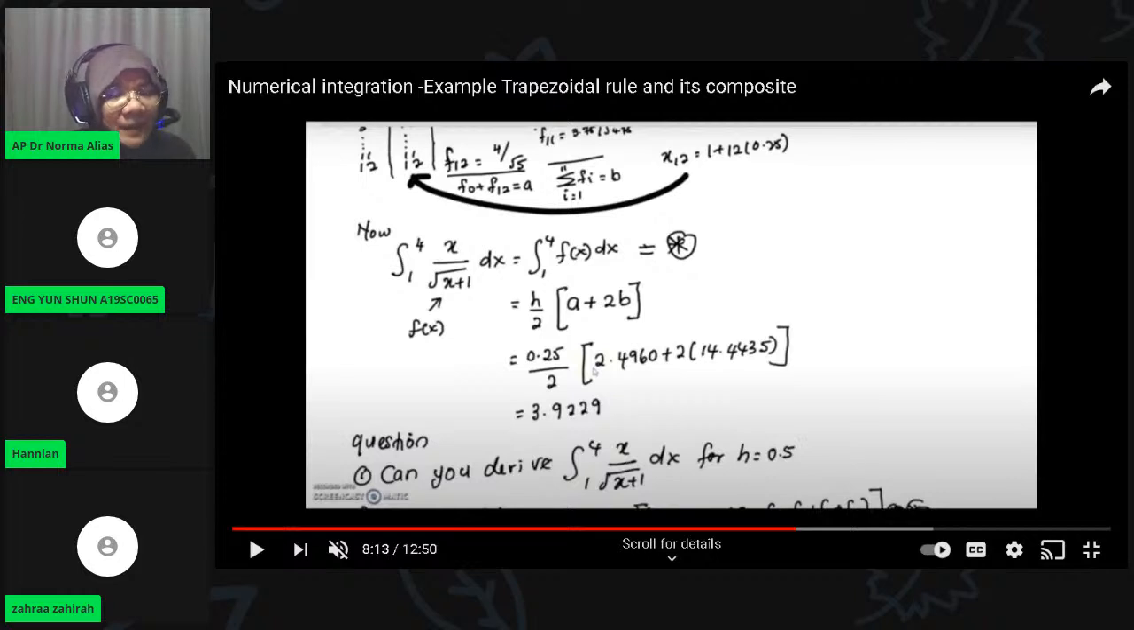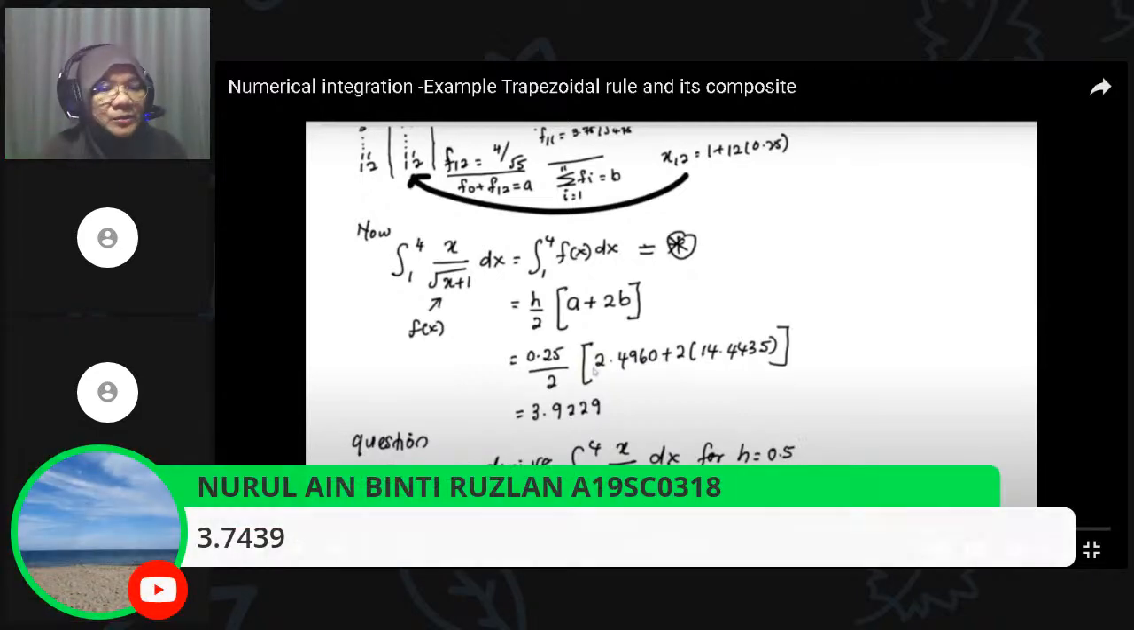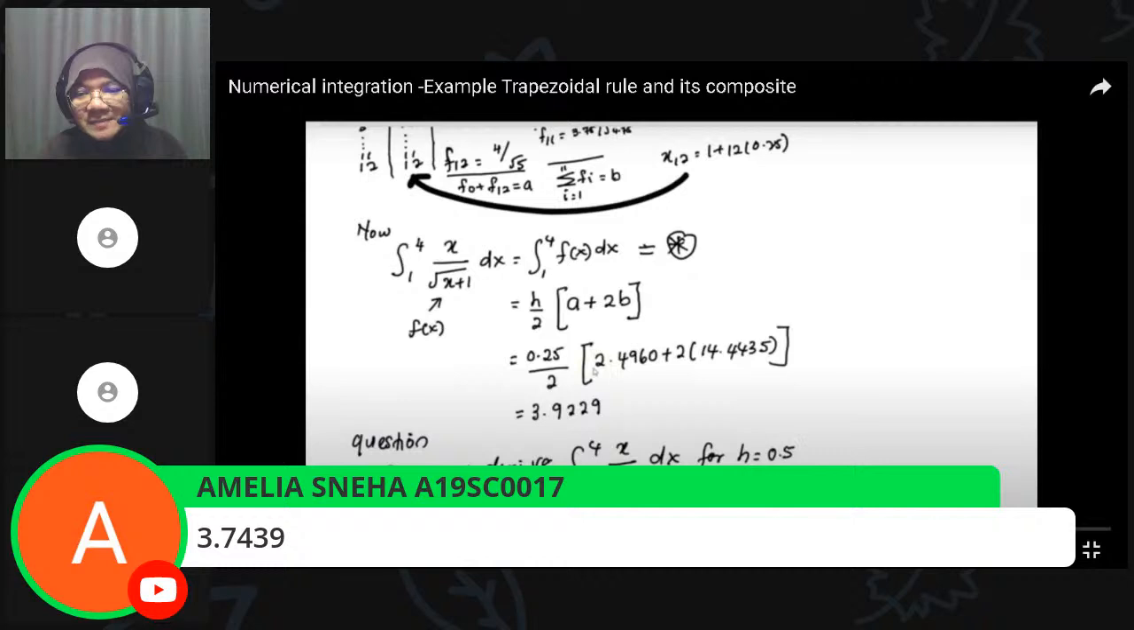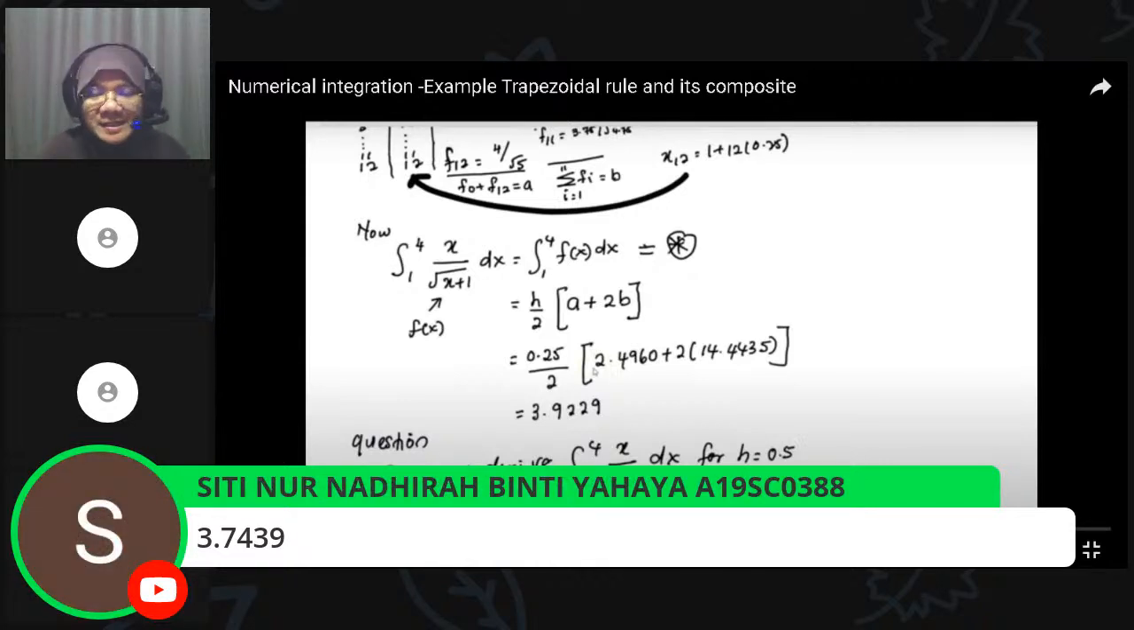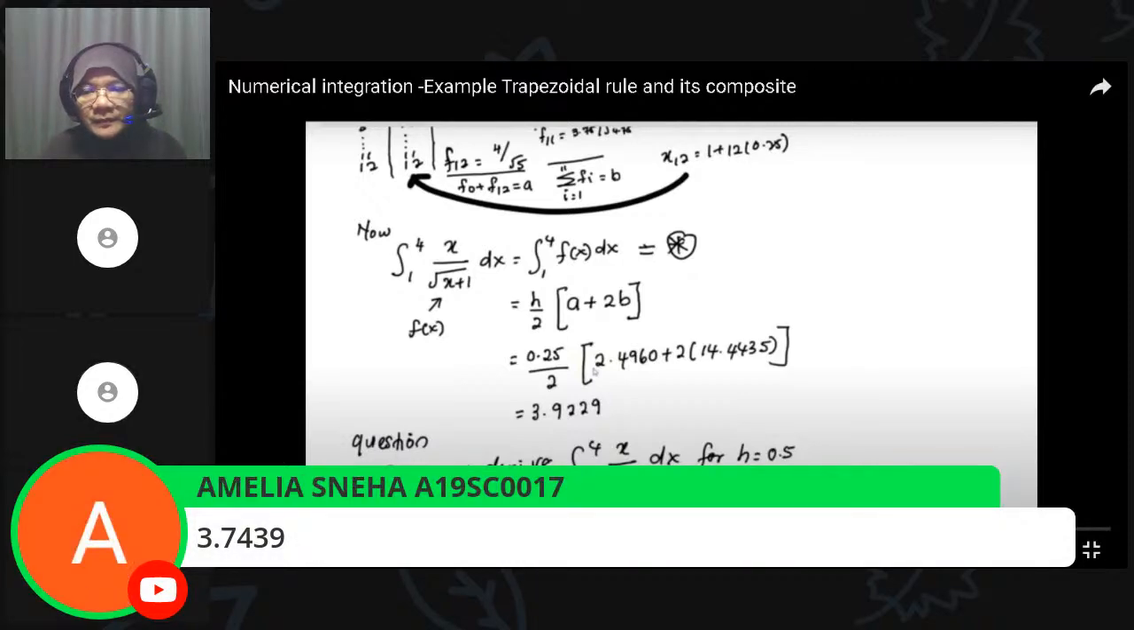Yes, Doctor. Can you explain, Hanian? Can I share screen with you, or you just want to explain only? Just explain. The first, mode fix 4. Second, enter the F equation.